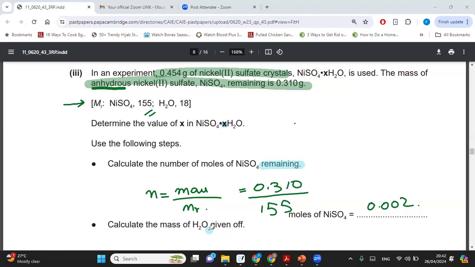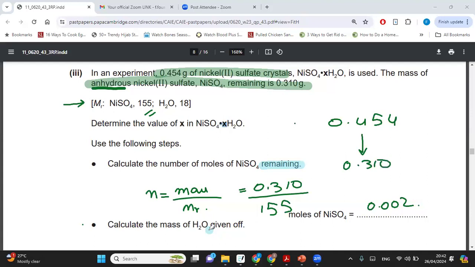How can we find the mass of water? Again, this part is much easier than it seems. No complicated formulas needed. Very simple thing. No ratio, nothing. I'll give you guys a hint. The initial mass was 0.454. After you evaporated all of the water, you were left with 0.310.